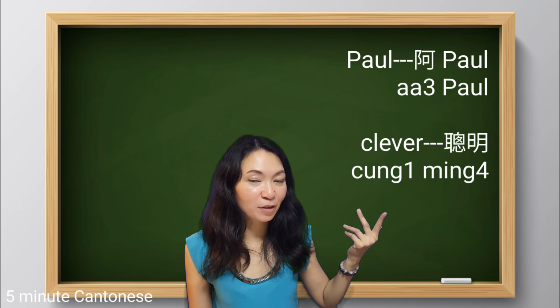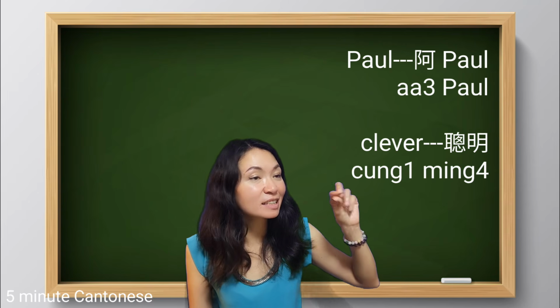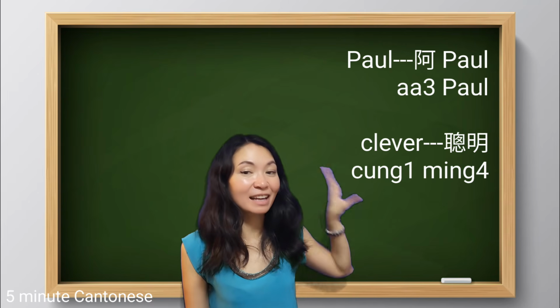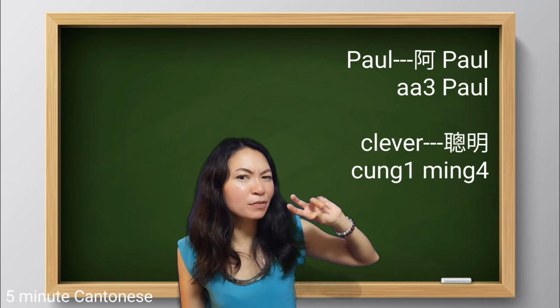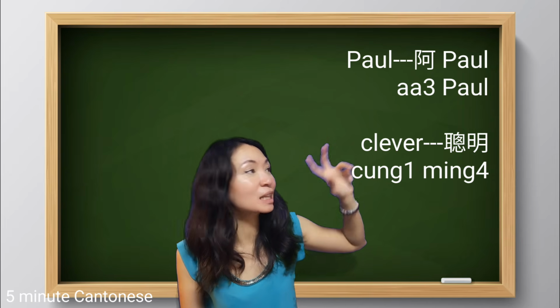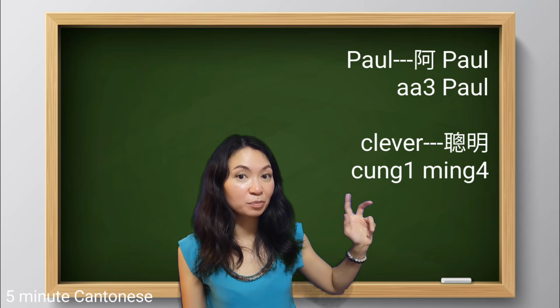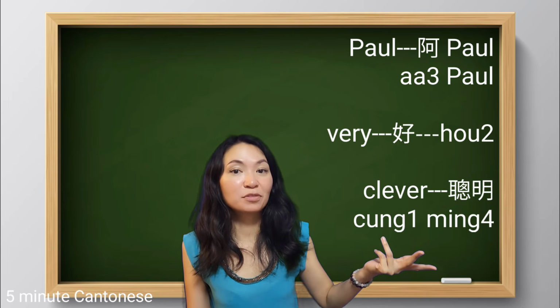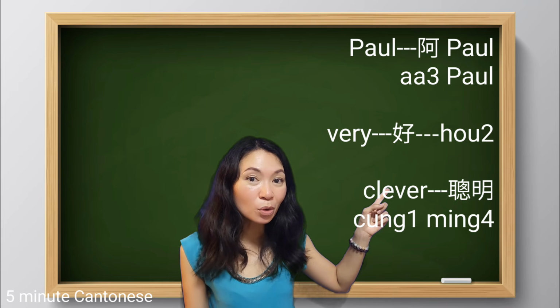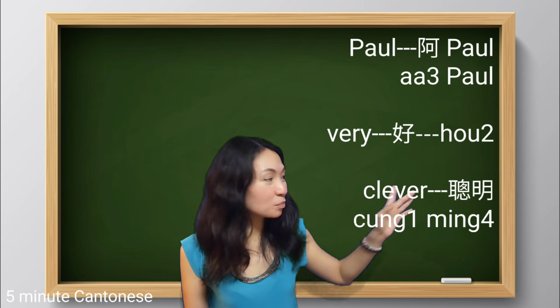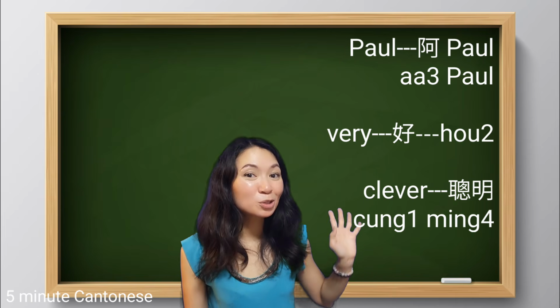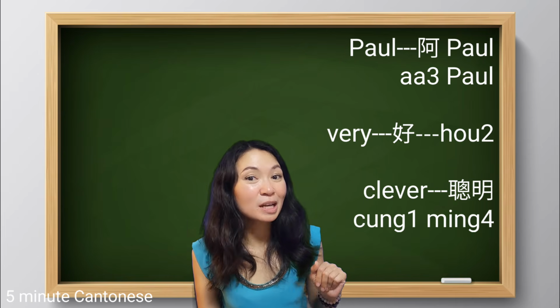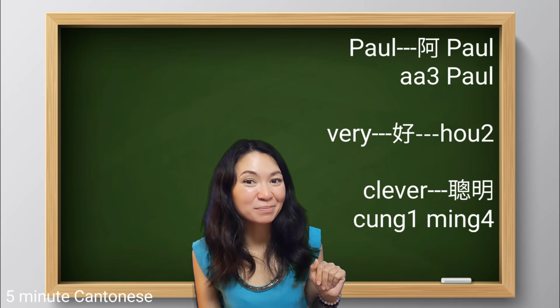is clever. Remember, in Cantonese, when there's an adjective like this, we won't use the verb to be. However, we still need a word to link them together, which is very, 好, and then clever, 聰明. So it becomes 阿婆好聰明.